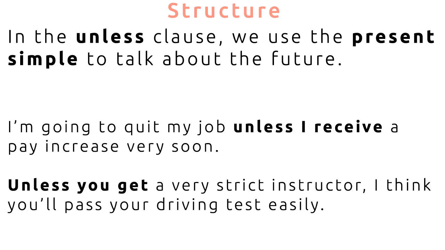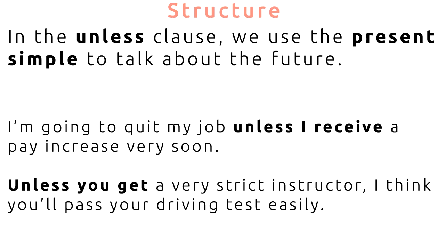The words in bold, unless I receive, are in the present simple. The first clause is the future going to tense, but the unless clause is in the present simple. This is actually expressing a future meaning.